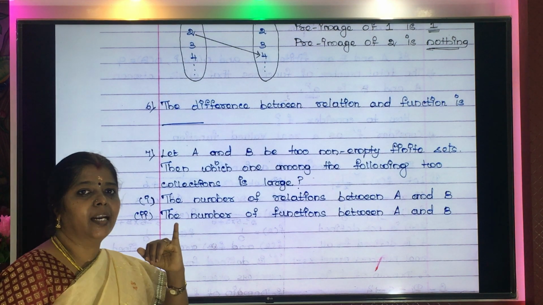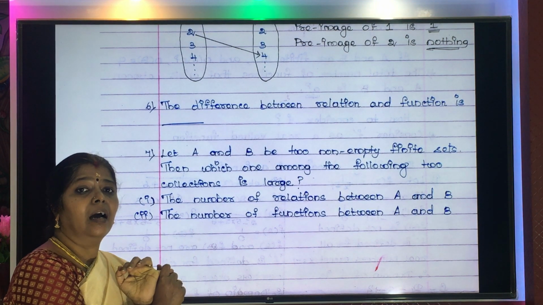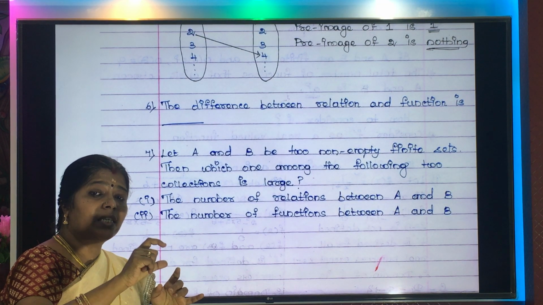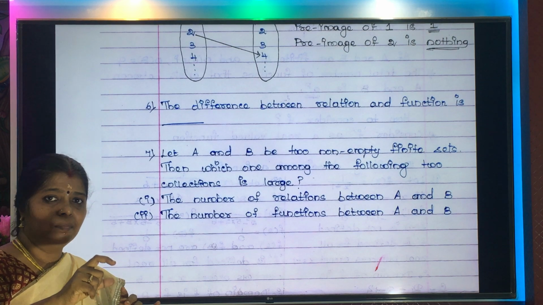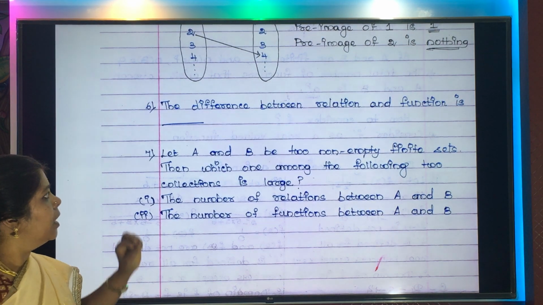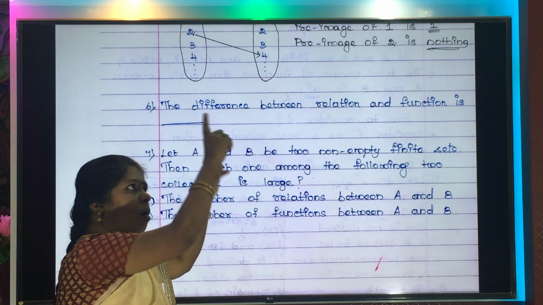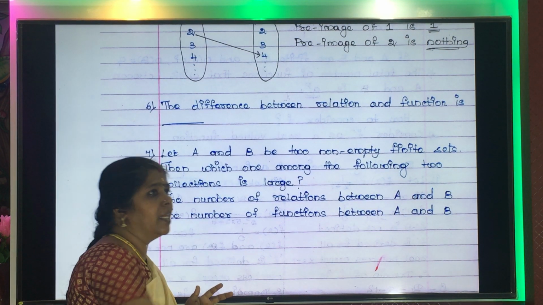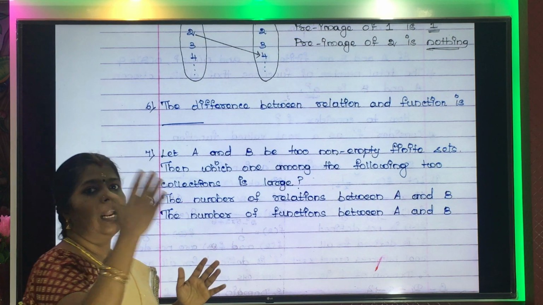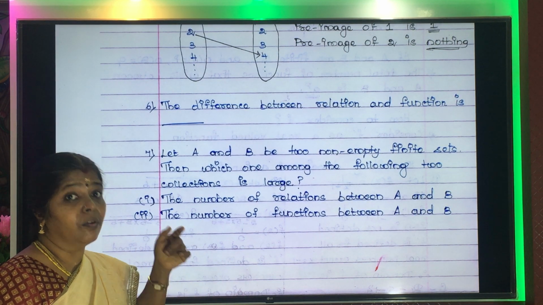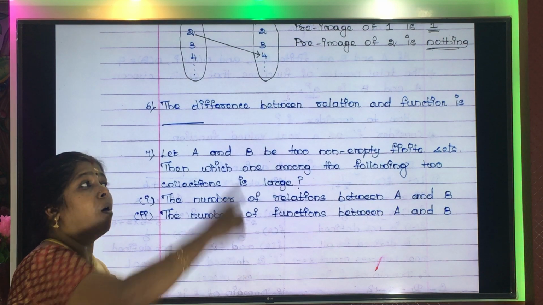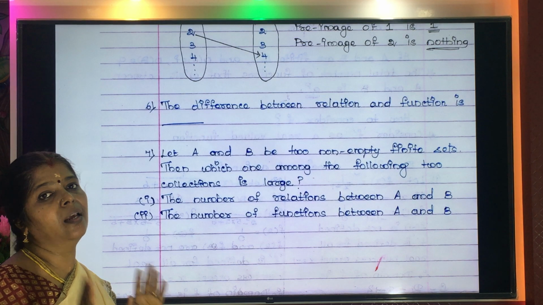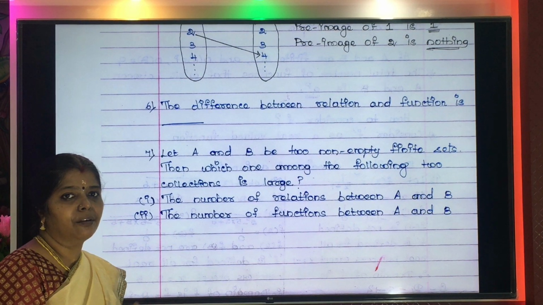One difference that I can recall is relations are subsets of Cartesian product, whereas functions are subsets of relations. Okay. The second difference I am telling: in relation, not all the elements of the first set will have an image in the second set. But whereas in function, all the elements of the first set should have an image in the second set. This is the second difference I can tell.